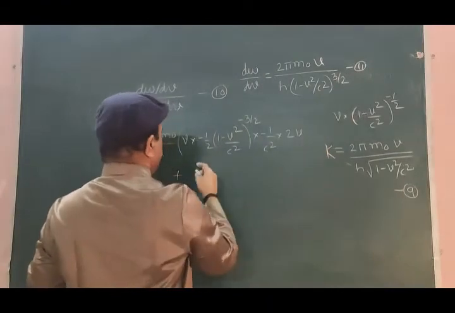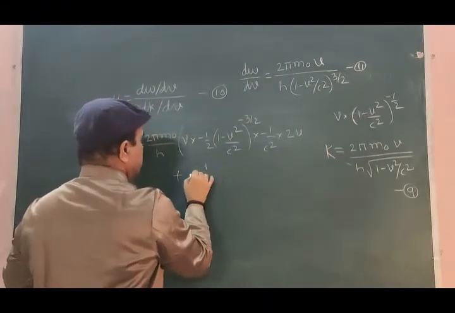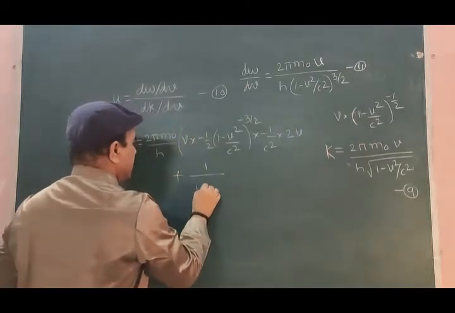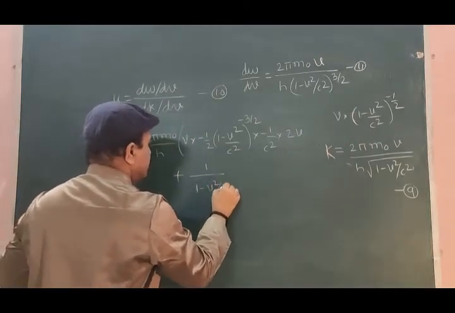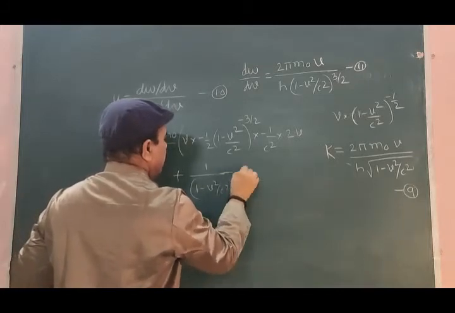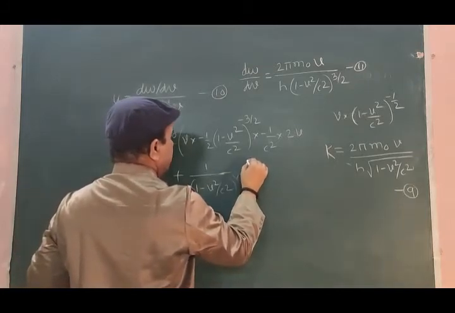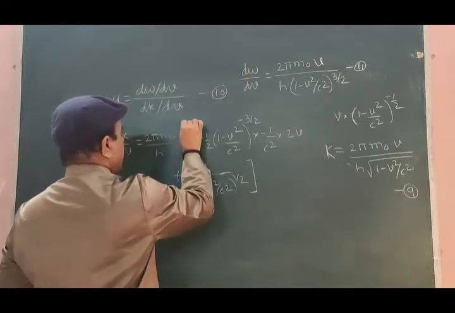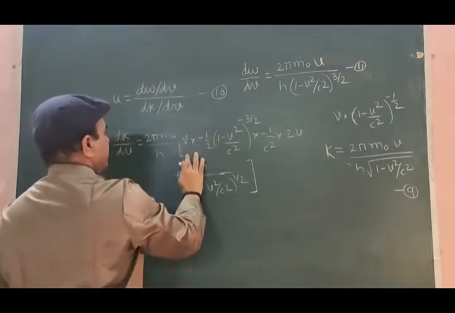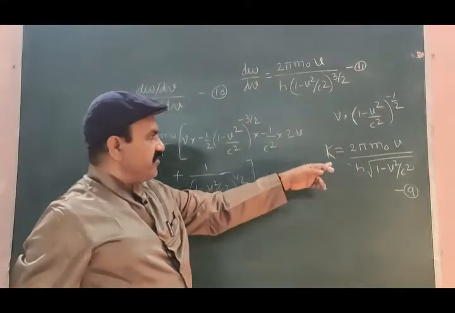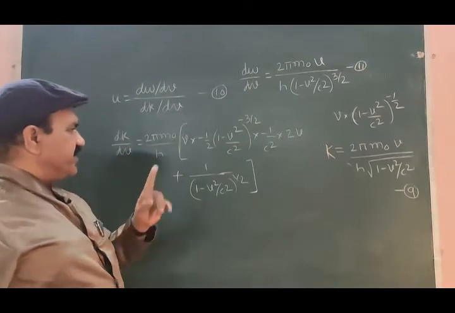Differentiation of v with respect to v is 1. Then 1 divided by [1 minus v square by c square] to the power 1 by 2. So differentiation of equation 9 with respect to v is this.